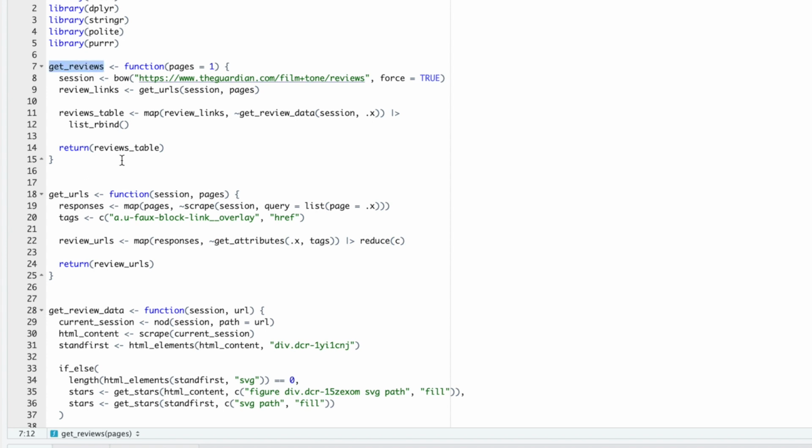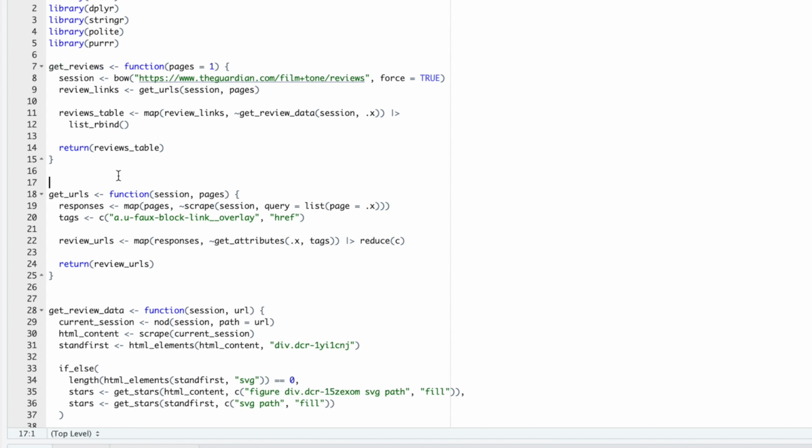So we call getReviews down in the console, and we didn't pass any arguments. So what it did was it created this session, which connected to the Guardian Film Review website. And then the first thing it did is it called get_URLs. And what that does is it reads however many pages of film reviews that we specify when we call getReviews.